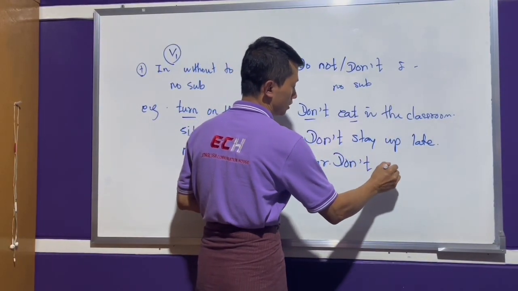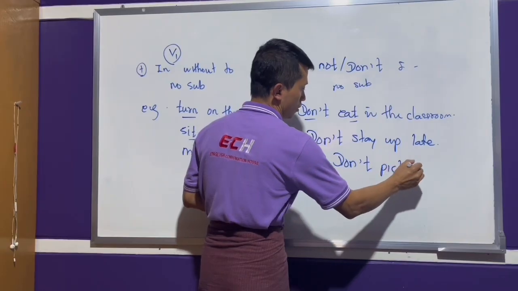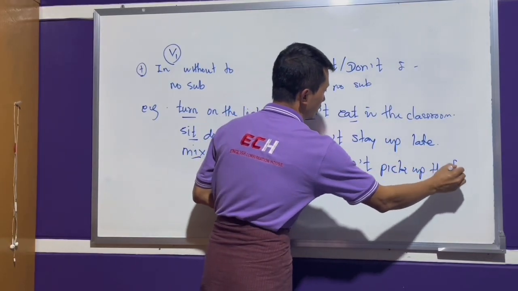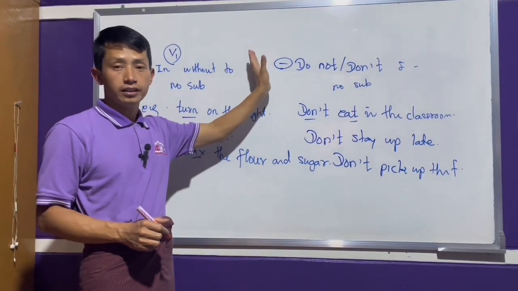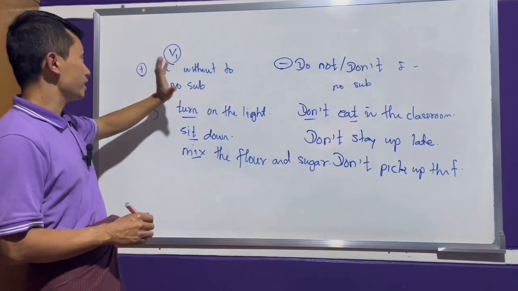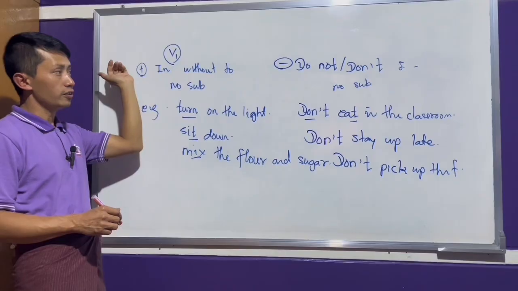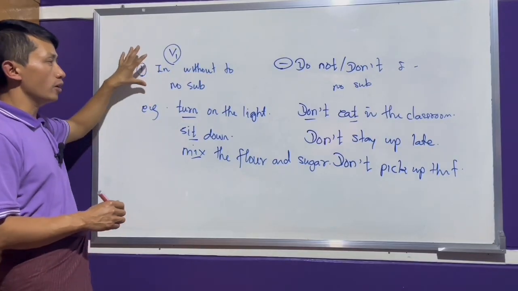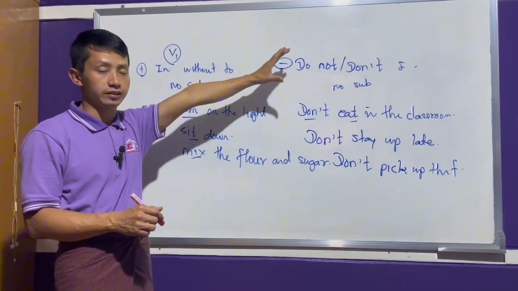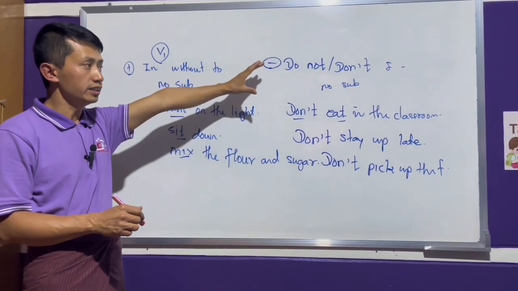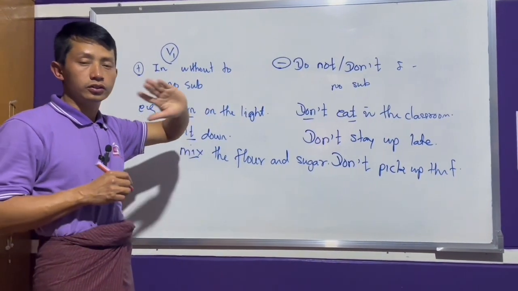Don't pick up the flower. Right? This is negative. This is positive. Positive form of the imperative, negative form of the imperative. Okay?